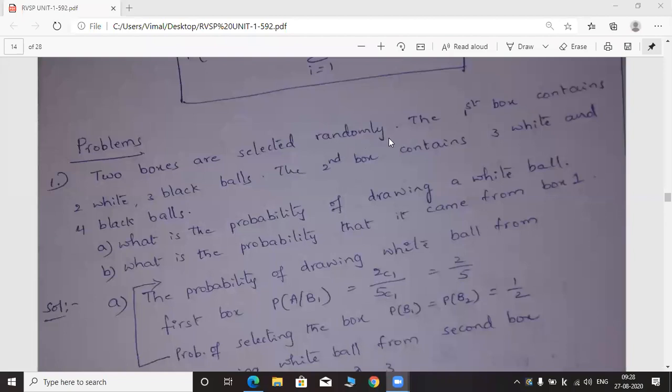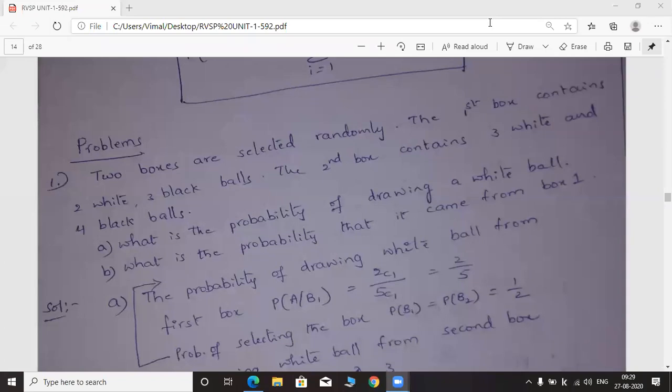Two boxes are selected randomly. The first box contains 2 white and 3 black balls. The second box contains 3 white and 4 black balls. So we have to solve 2 bits here. What is the probability of drawing a white ball? What is the probability that it came from box 1? So what is the probability of drawing a white ball? That is the first bit. What is the probability that it came from box 1? That is the second bit. We have to solve 2 bits.